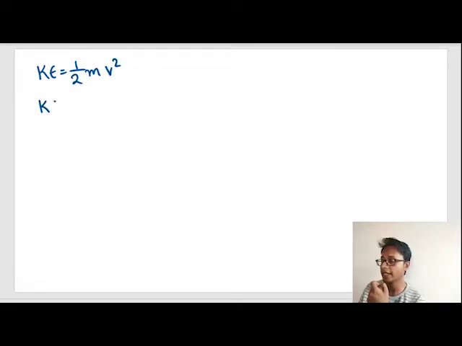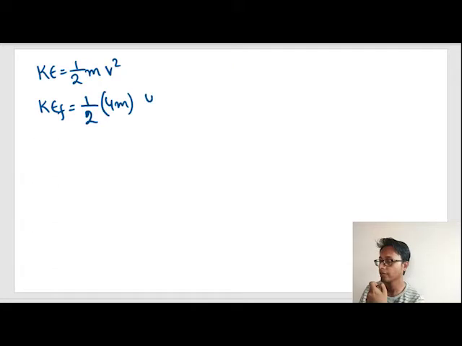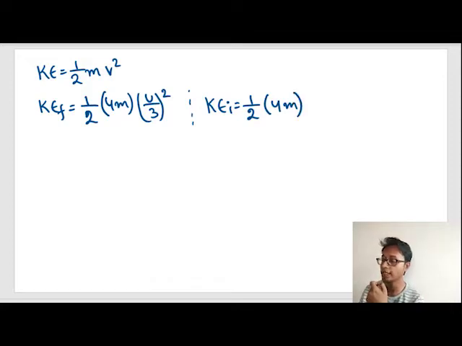So what is kinetic energy final? Kinetic energy final of body A is half mass, which is 4m, into the final velocity, which is u by 3, squared. What is kinetic energy initial of body A? Of body A. See the question properly. The question is asking only for body A. Okay? The initial velocity was u, so u square.